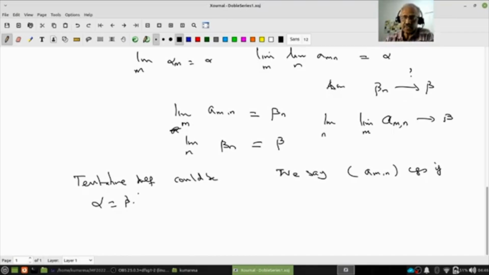The row-wise limit exists, I call it, the mth row converges to alpha m, and the alpha m converges to alpha. So first the rows converge, and the limits alpha m also converge. Similarly, the columns beta 1, beta 2, ..., beta n converge, and the sequence beta n also converges to beta. So I am assuming a lot of convergence, right? And finally I am also assuming alpha equals beta. Then I may say a_mn converges, but this is a wrong definition. This is a wrong definition.